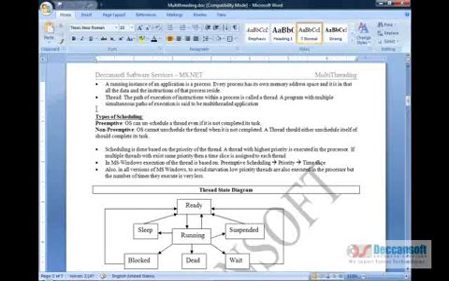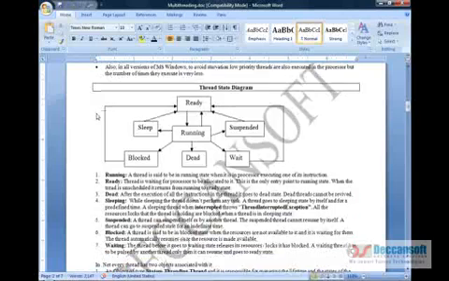Now what exactly is multi-threading? As a programmer, for us multi-threading is all about trying to move a thread from one state to another state. We can say this is the thread state diagram. So if we can move a thread from one state to another state, we can say it is a multi-threaded application, and in different states we'll manage different threads. We'll have multiple threads and each of these threads will keep moving from one state to the other. So let us try to understand each of these states now.